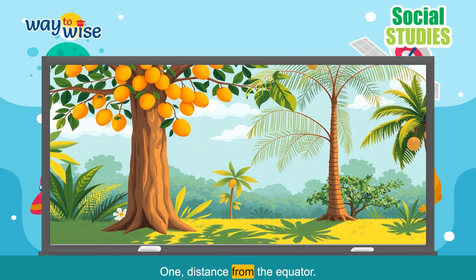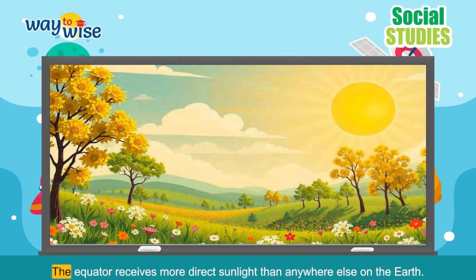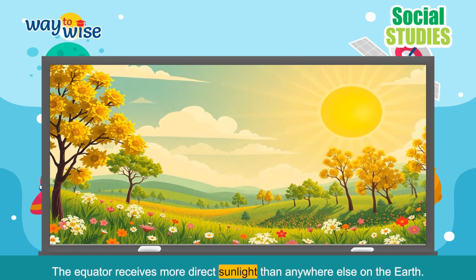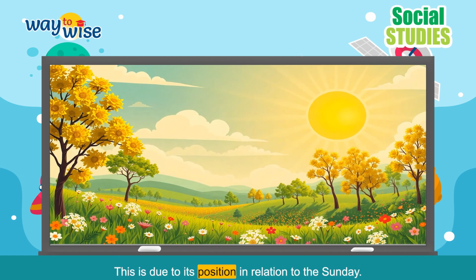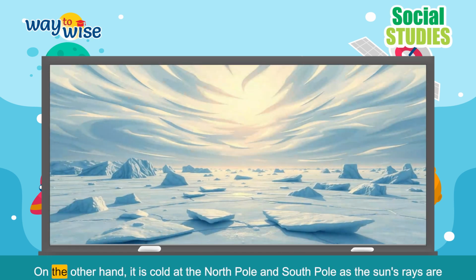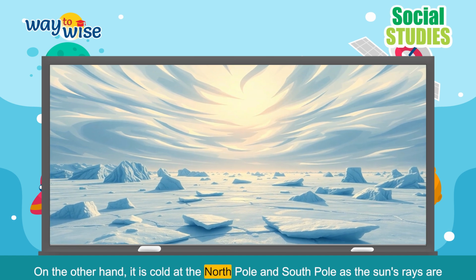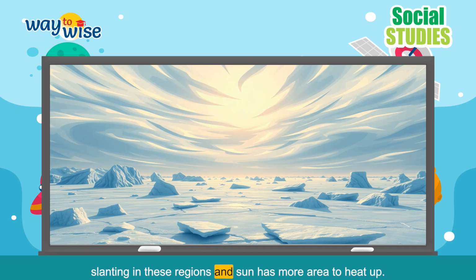1. Distance from the equator. Proximity to the equator affects the climate of a place. The equator receives more direct sunlight than anywhere else on the earth. This is due to its position in relation to the sun. The equator is near to the sun and hotter because the sun has less area to heat. On the other hand, it is cold at the North Pole and South Pole as the sun's rays are slanting in these regions and the sun has more area to heat up.